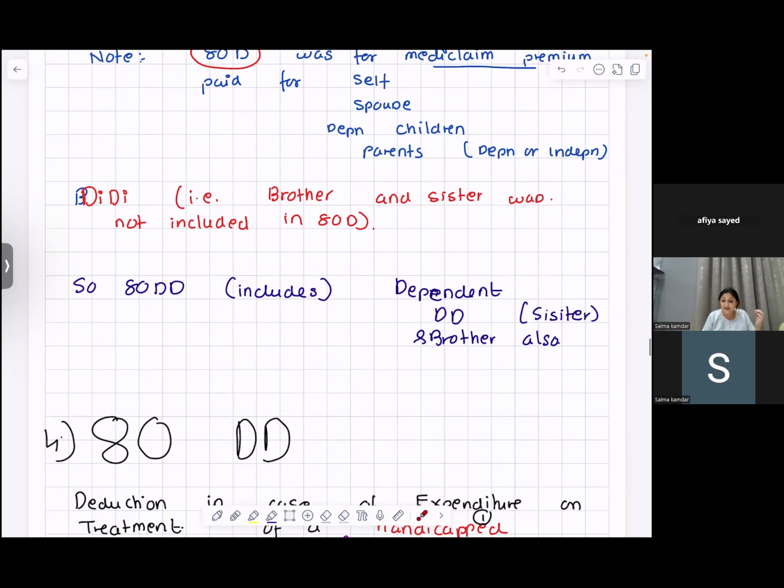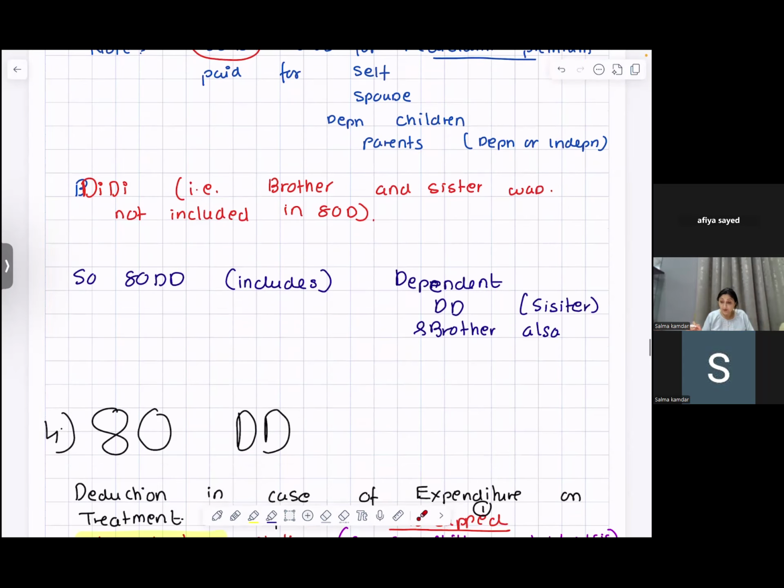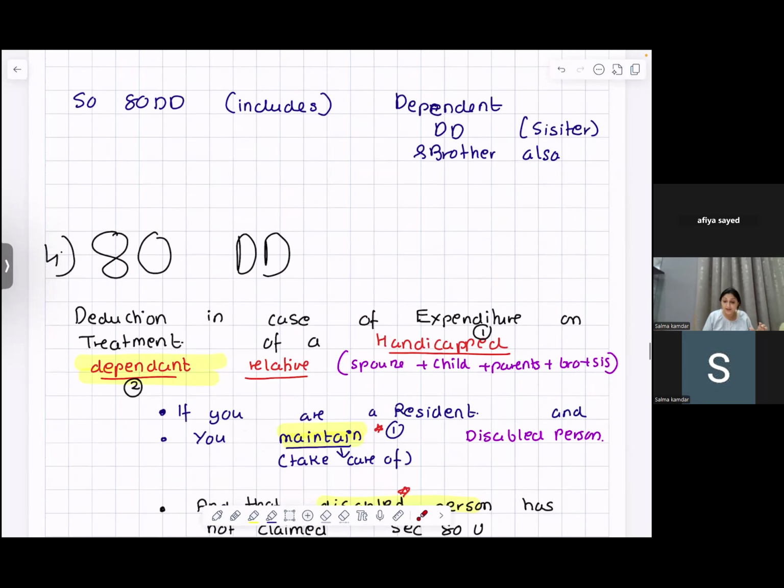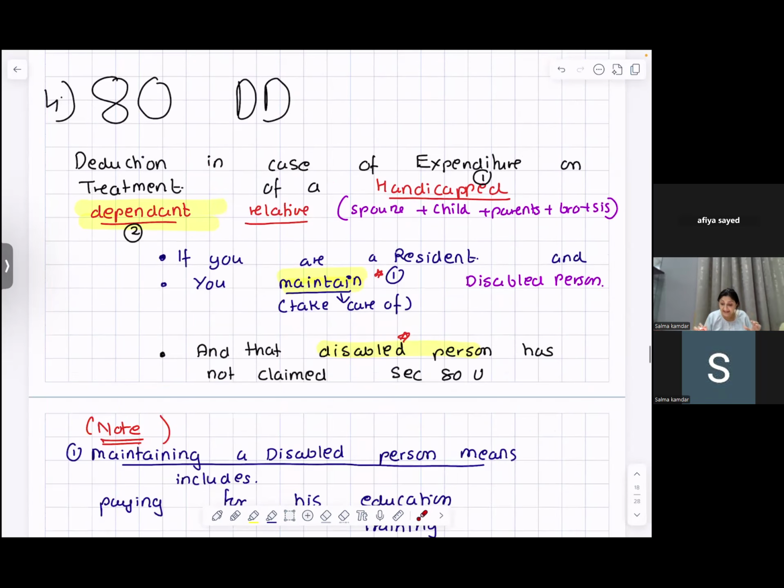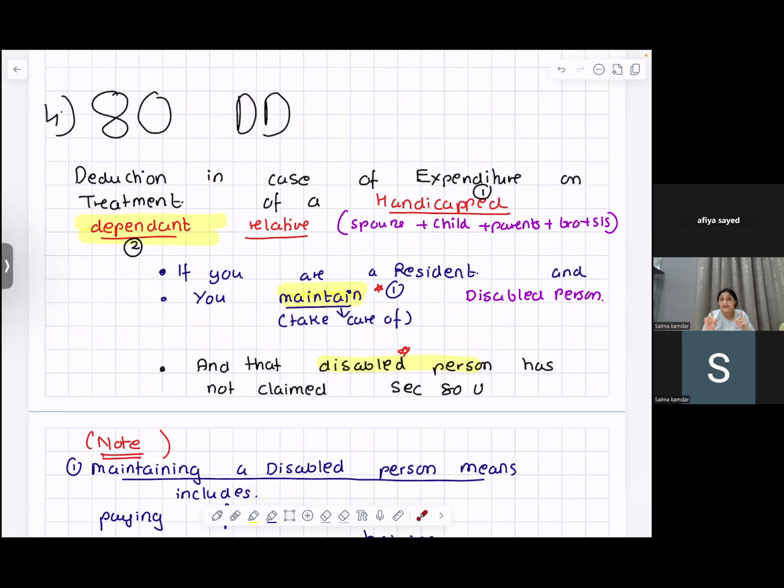So this is in case of expenditure or treatment of your handicapped dependent relative. For 80DD, it includes brother and sister, but it will also include your spouse, children, parents. But they should be handicapped and dependent. Parents can be dependent or independent, no problem.